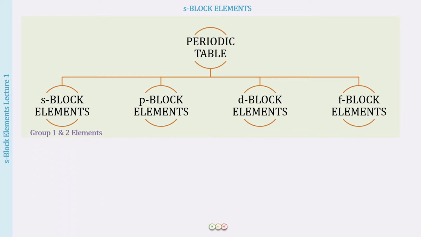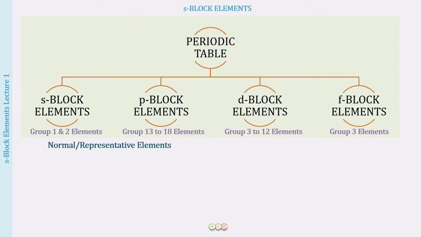Now the S block elements are group number 1 and 2. Group number 13 to 18 are going to be P block elements. D block is 3 to 12, and F block is present in group number 3, sharing this space with the D block elements, right?